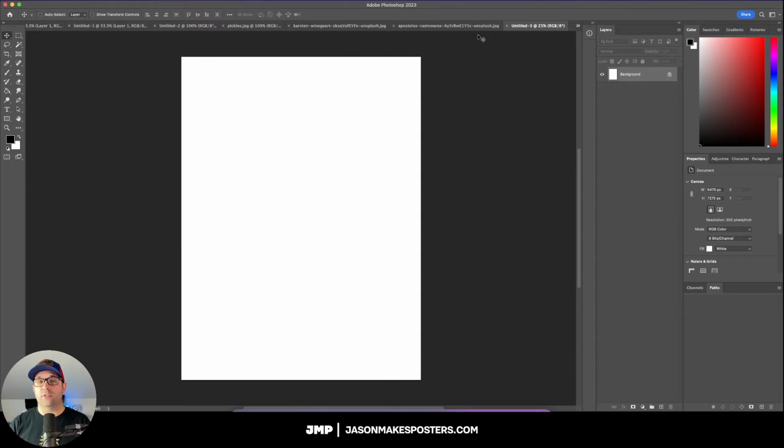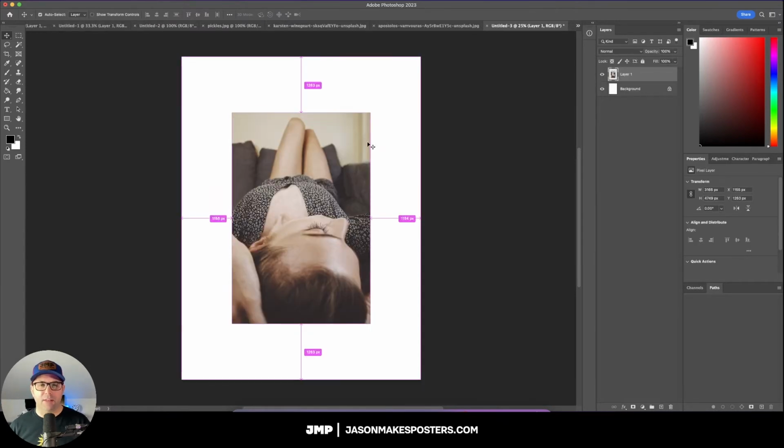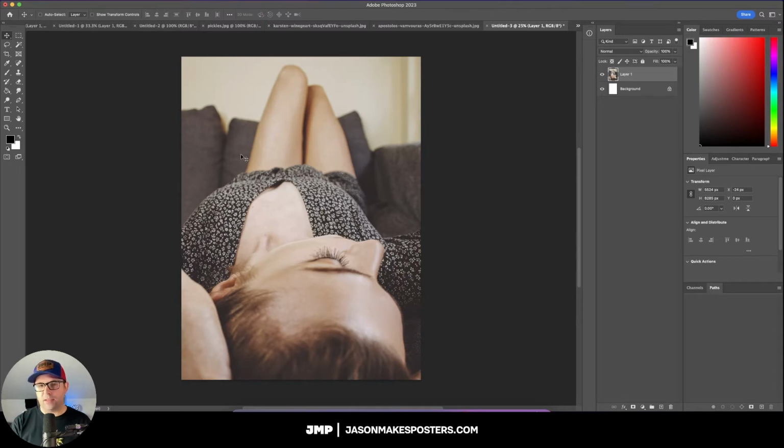Okay, so in a rare move, I'm actually going to start in Photoshop and then add the typography later from Illustrator. I think this one is going to be our main image just because it's a little bit closer to what the album art actually is. So I'm going to go ahead and actually place it. I do like this placement right here.